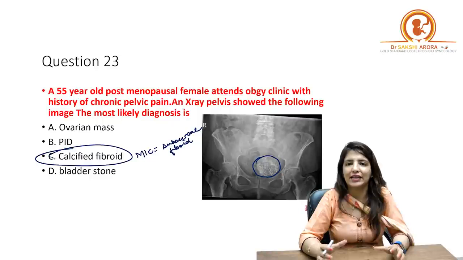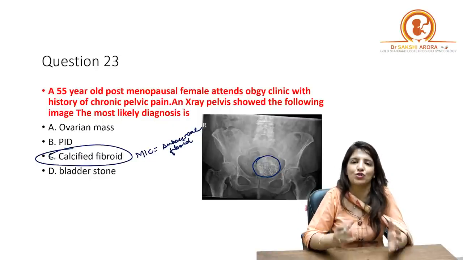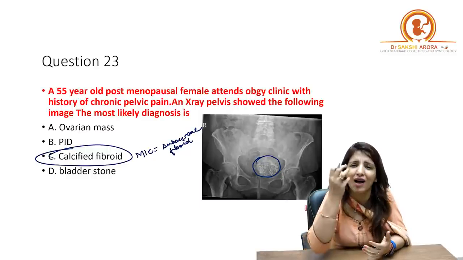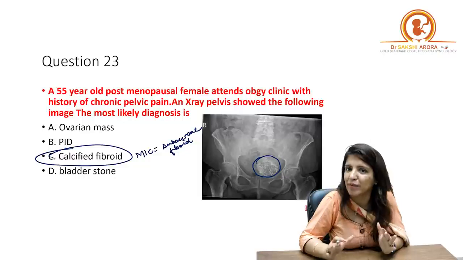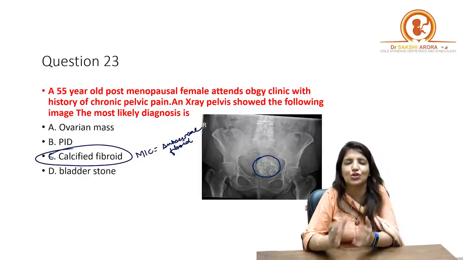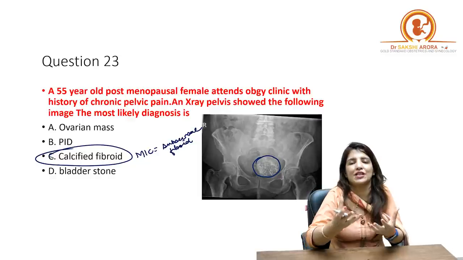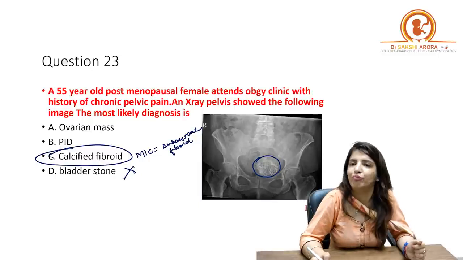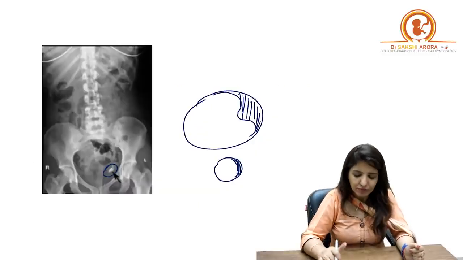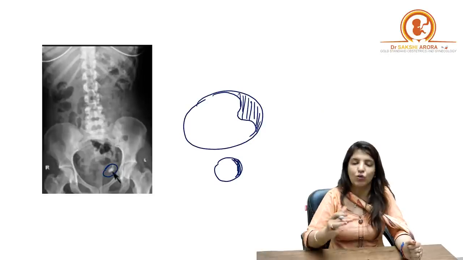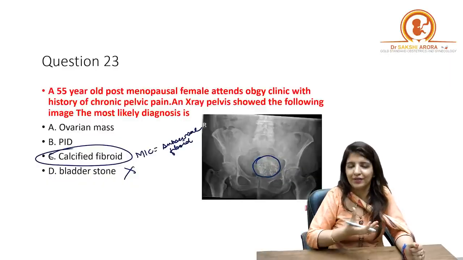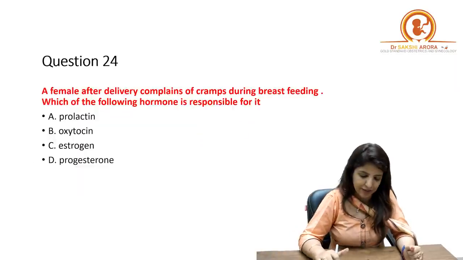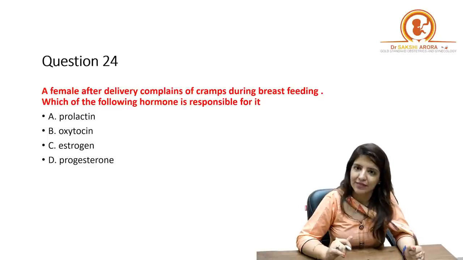Then bladder stone. So number one, if you are getting this huge bladder stone which has got homogeneous calcification, definitely patient is going to complain to you of some urinary symptoms, right? So over here patient doesn't have any urinary symptoms, and this is too huge a calcification to be seen with a urinary stone which is asymptomatic, right? So it is not a case of bladder stone also. Clear? And yes, a bladder stone will be located a little more towards the center, centrally located, and this mass over here is eccentrically located. So your answer over there was a calcified fibroid.